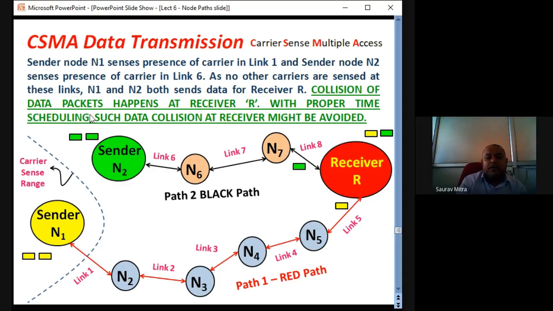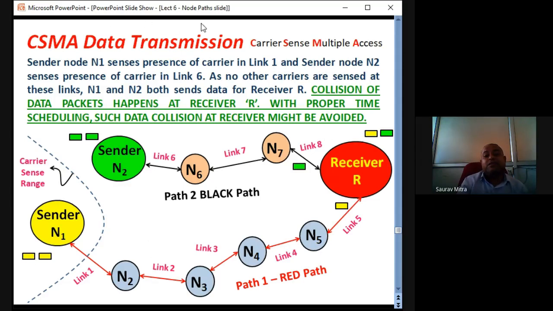So for the first 10 seconds, sender N2 data will be received. For the next 10 seconds, sender N1 data will be received. And again in the next 10-second time slot, sender N2 data will be received. And in the next 10-second slot, sender N1 data will be received. So this is what is said.